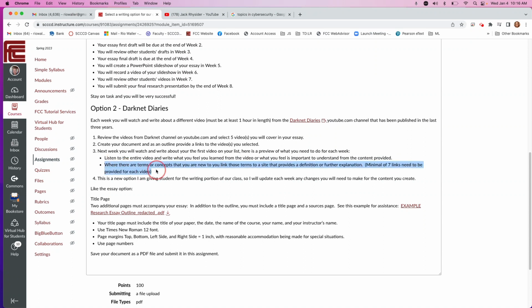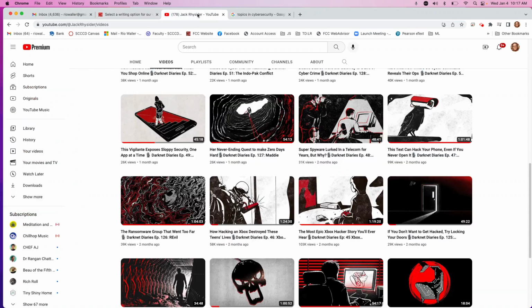And then the other requirement, and now I don't give a minimum writing length, but I would say at least 2 good paragraphs, at least, maybe a little more. So you could jot down notes as you're watching it and then come back and do some writing. The other requirement I have for this, if you choose this option, is where there are terms or concepts that are new to you, link these terms to sites that provide a definition or further explanation. Because where you're watching a video and they might be talking about penetration testing,